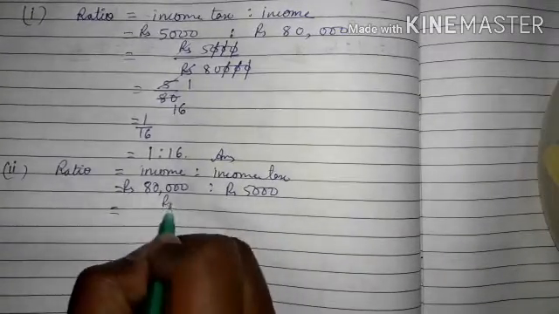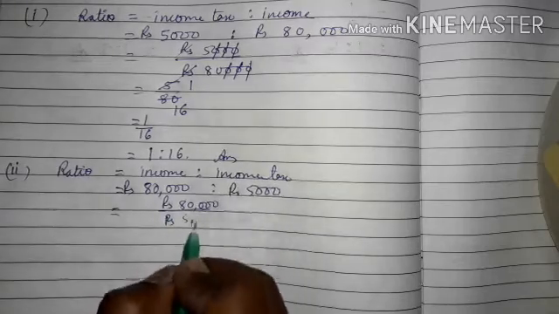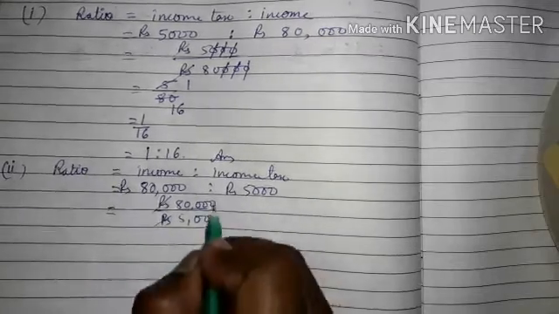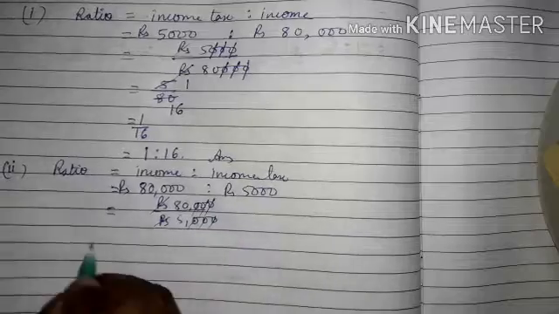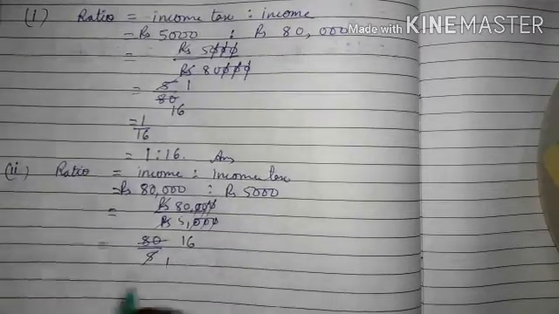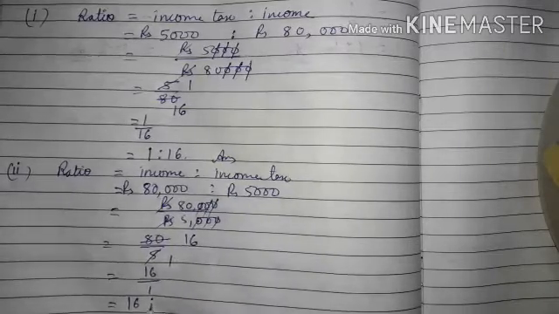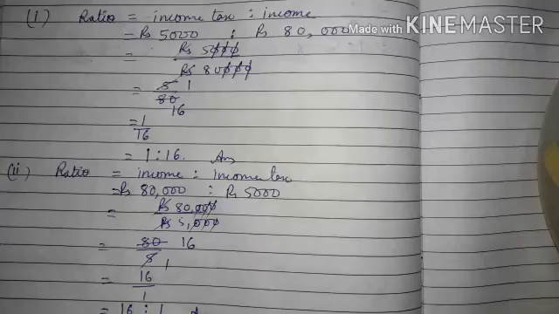So rupees 80,000 upon rupees 5,000. Rupees cancel, zeros cancel. What is remaining? 80 upon 5, 5 sixteens are 80. So 16 upon 1, it means 16:1. That is your answer.